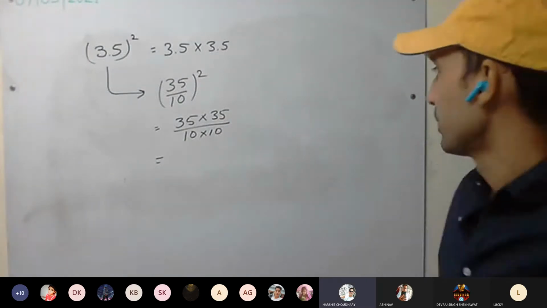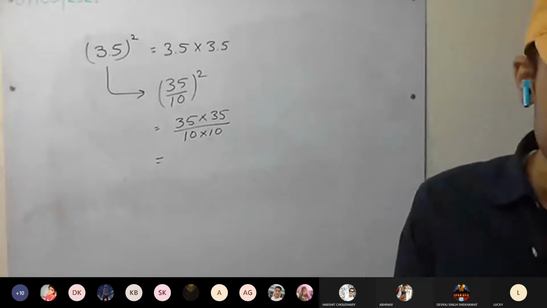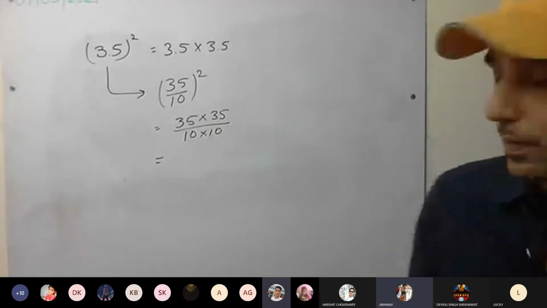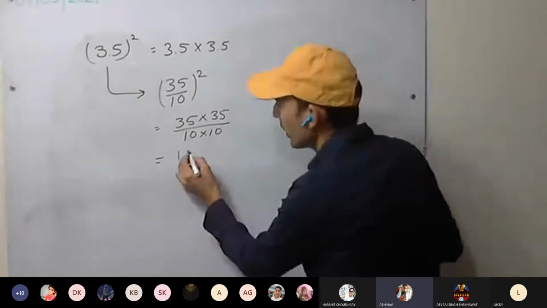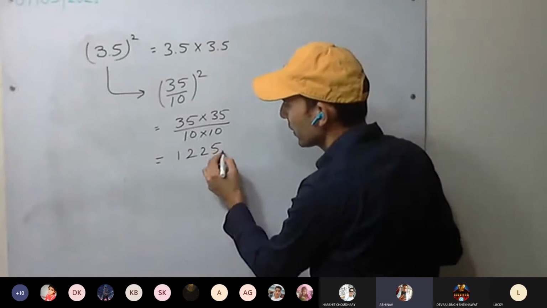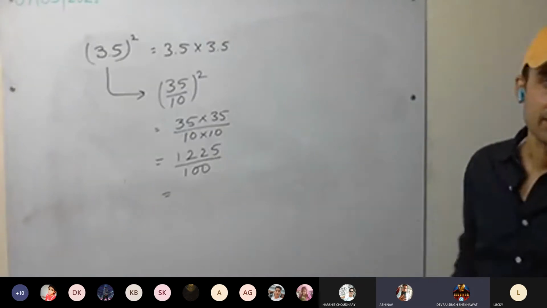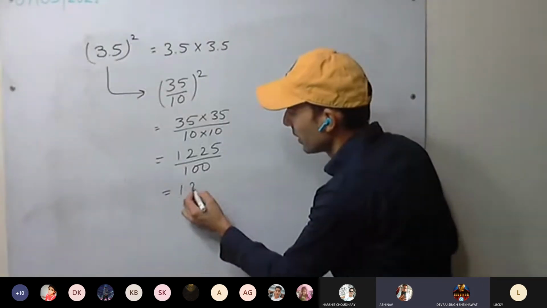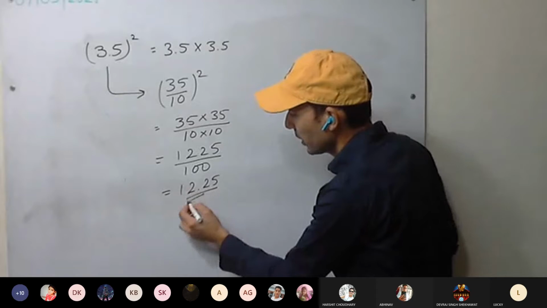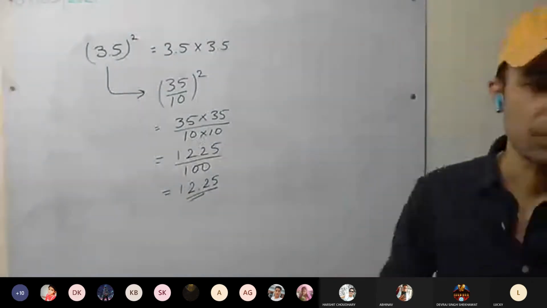1225. 1225 divided by 100. So divide, it is 12.25. Understood now? Anyone have doubt?